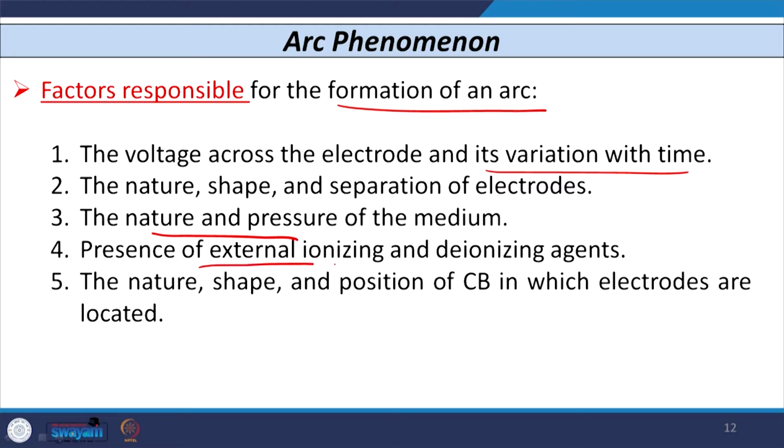The presence of an external ionizing or deionizing agent, if any external circuitry is required, is also very important. And last is the nature, shape and position of the circuit breaker in which the electrodes are located. So, what is the nature and shape of the breaker and what is the position of the breaker. All these factors are very important for the formation of an electric arc across the contacts of a circuit breaker.